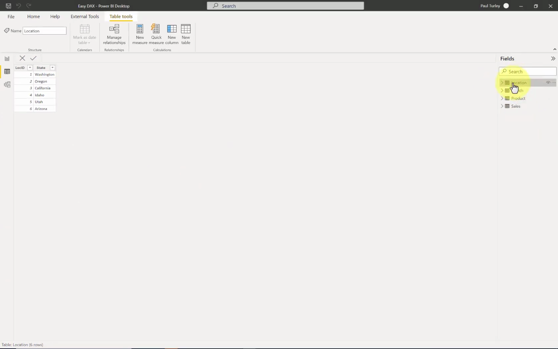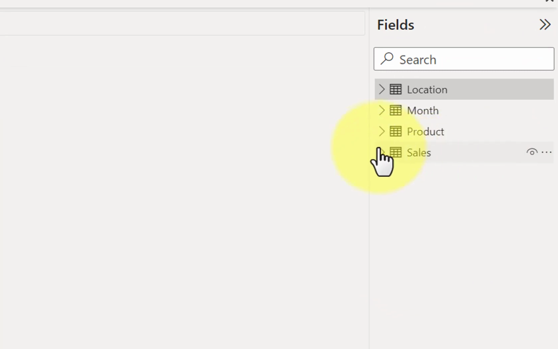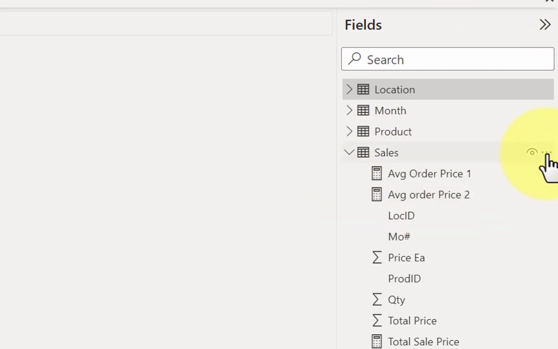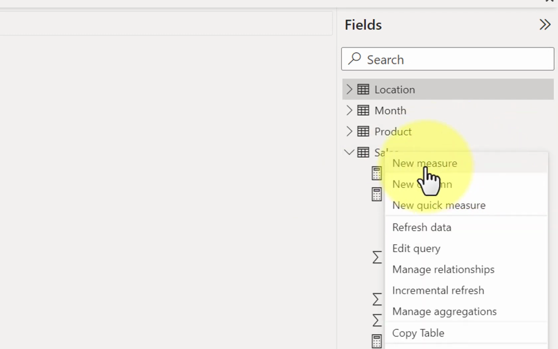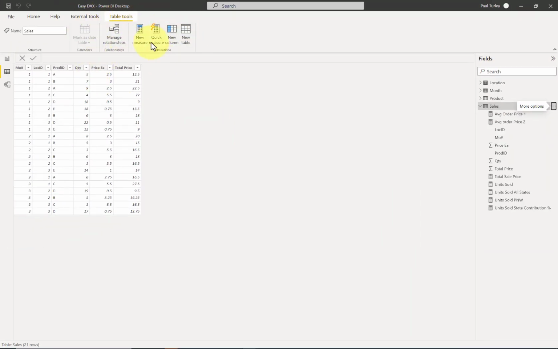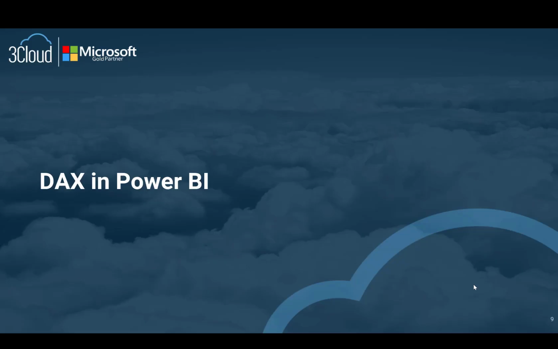You have the ability to walk through all of the fields here, and we can expand a table and either use the ellipsis on the table to add a new measure, or on the modeling tab or the table tools tab here, you can click new measure to add a measure.